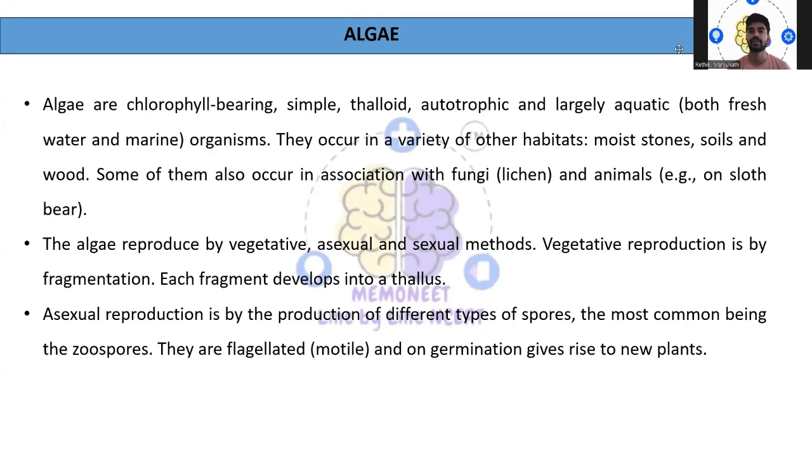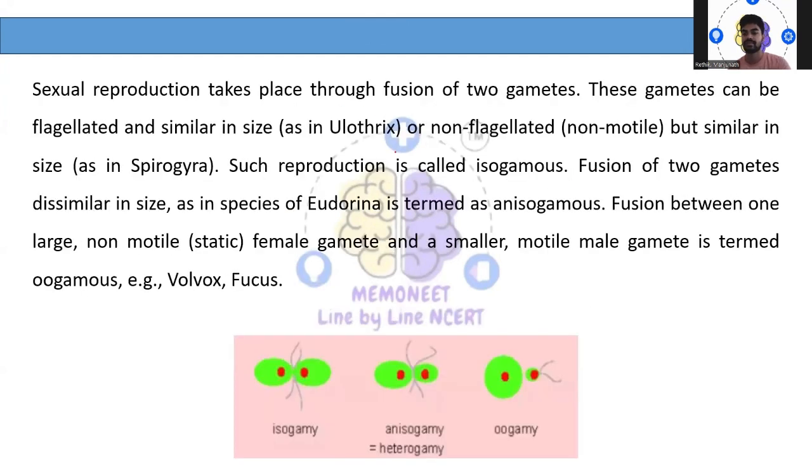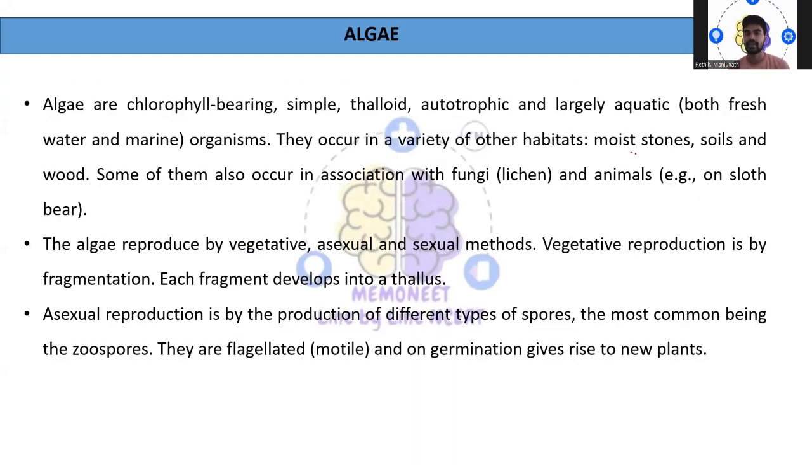That means they normally live in both fresh as well as marine water. They occur in a variety of habitats. You will find them on moist stone, in the soil, and sometimes even in moist wood regions. Some of them also occur in association with fungi, like lichens, and with animals like the sloth bear. In a sloth bear, you will see algae associated with its hair.